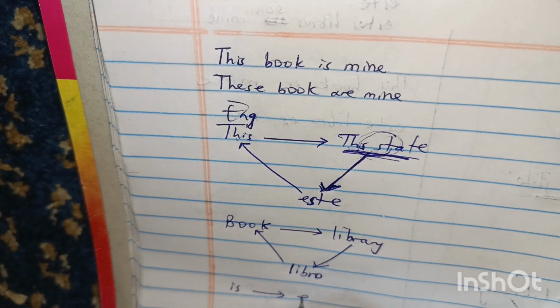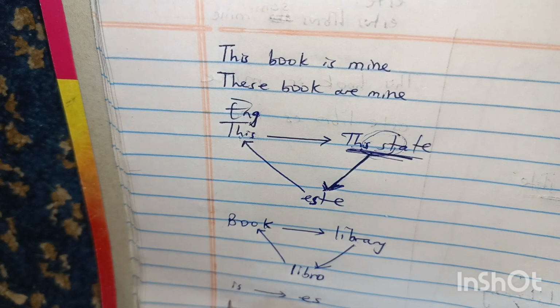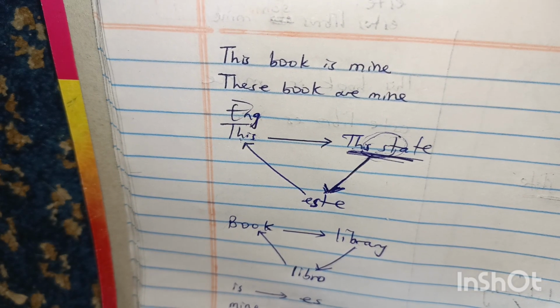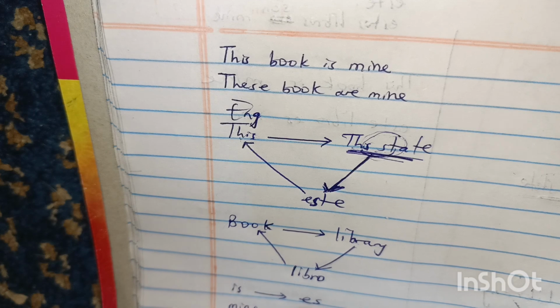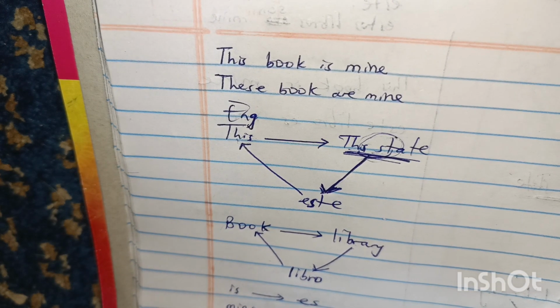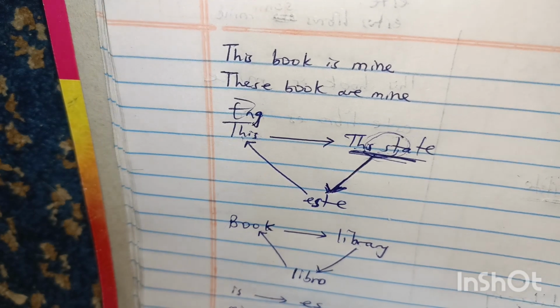Therefore, this one also we talked about. Is, es. The word is will stimulate your brain to remember es. And the word mine, we talked about it also, will stimulate your brain to remember the word mío. You first remember it in English, and the English will make you remember the Spanish.